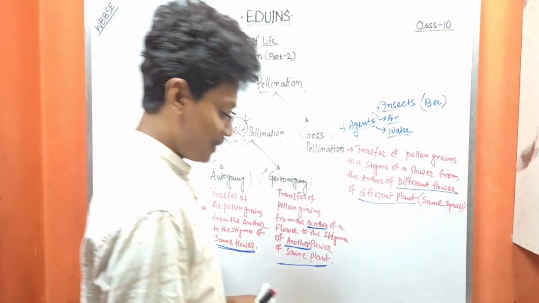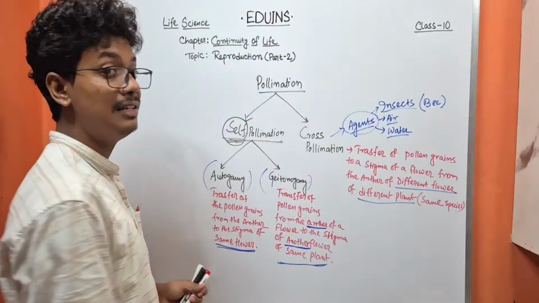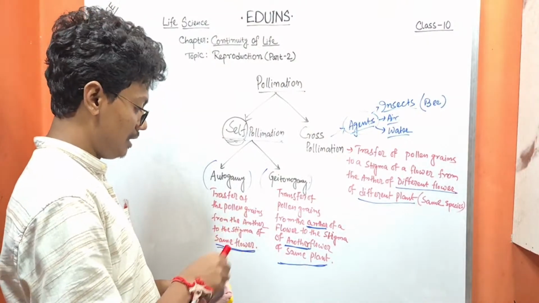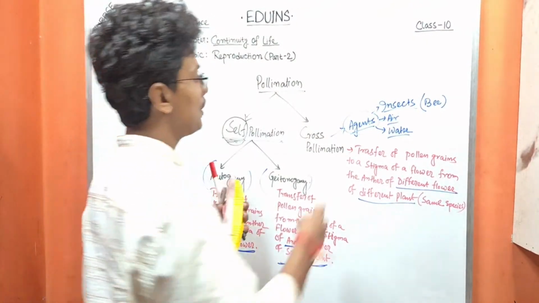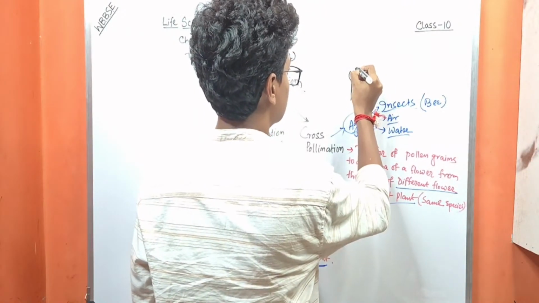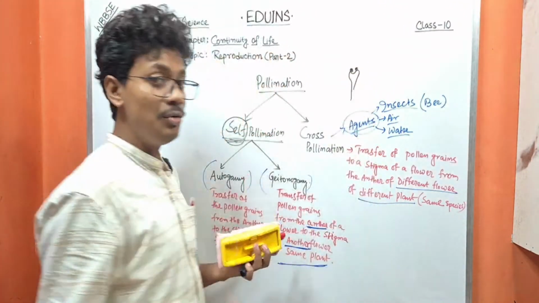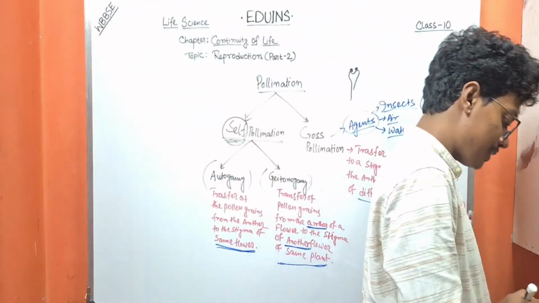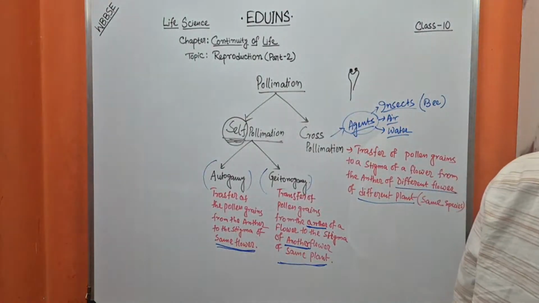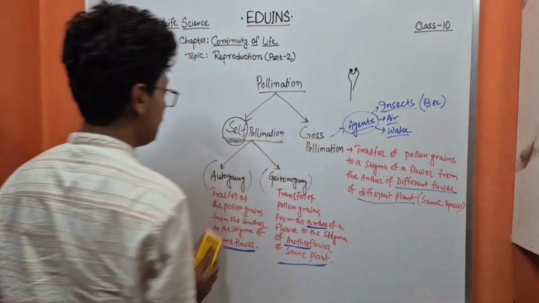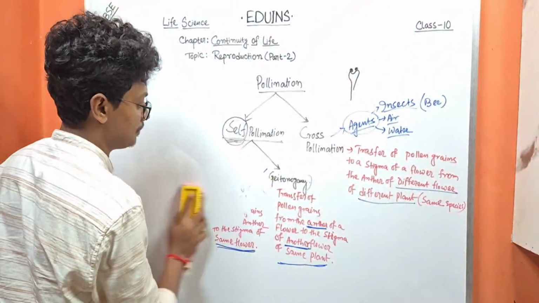So next we will study fertilization. Through pollination, the pollen grains reach the stigma of the flower. Now what happens? That is the process called fertilization.